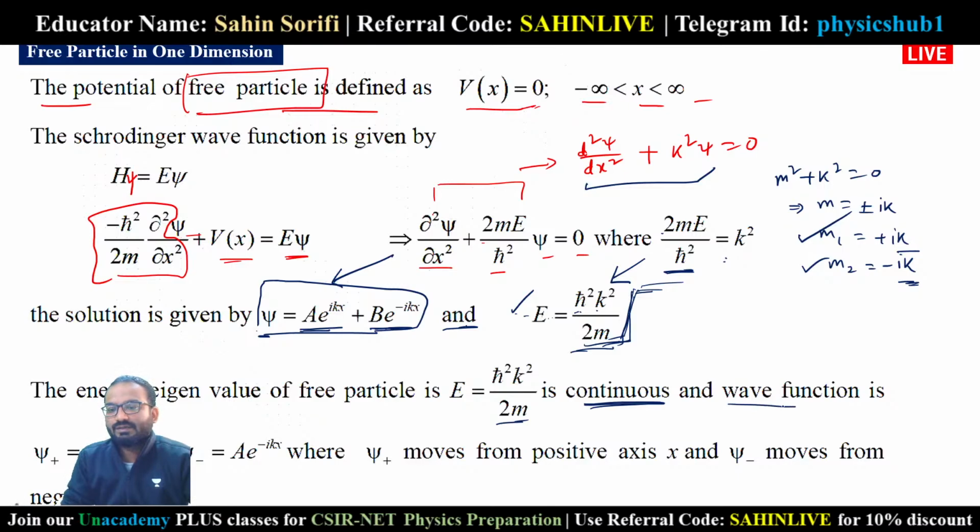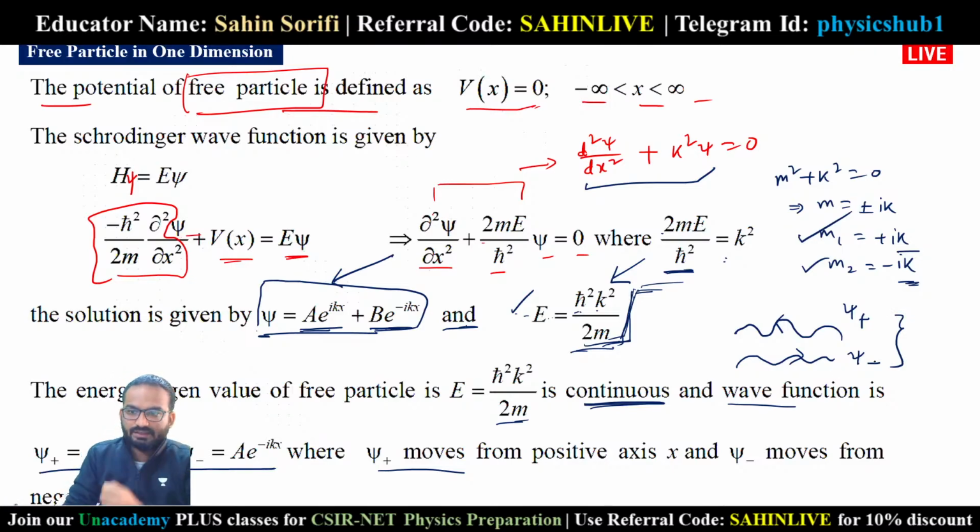And what is the wave function? The wave function is psi plus equals A e to the power ikx, and psi minus equals A e to the power minus ikx, where psi plus moves from negative x-axis to positive x-axis, and psi minus moves from positive x-axis to negative x-axis. In this way, the free particle is represented.